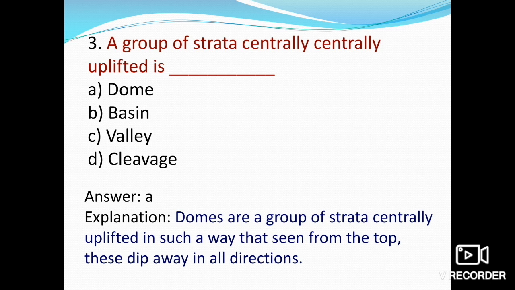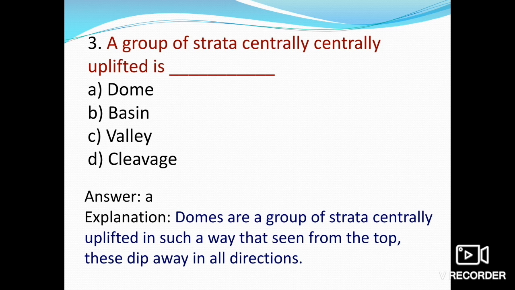During tectonic or compressional activity, when the strata are subjected to folding in two directions at right angles, this is the condition for the formation of a dome: there must be folding in two directions, especially at right angles. Each anticline is converted into a dome and each syncline is converted into a basin. This is very important for how domes and basins are formed.